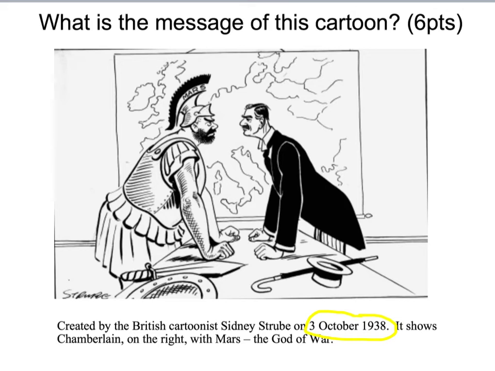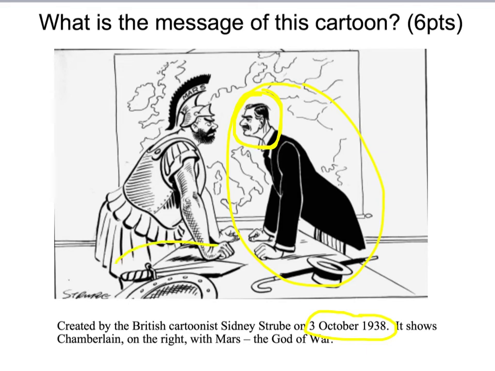The consequence of this cartoon is clearly positive. We can see here that on the right, Chamberlain is actually staring at Mars, being the Roman god of war. This shows that he's brave, that he's strong enough to stand up to this god of war. His body posture shows courage and determination, and we can see from his facial expression that it shows determination. He is not standing down to the aggression that the god of war represents.